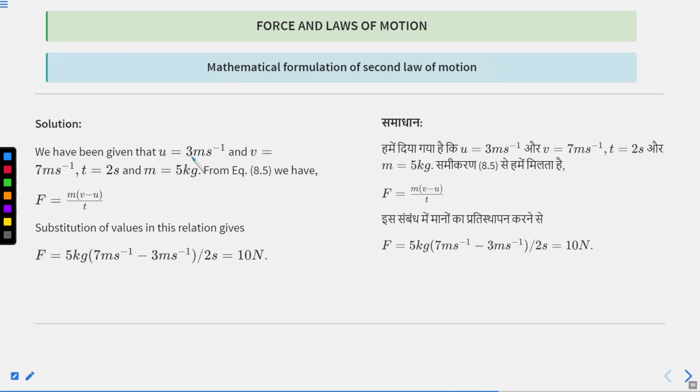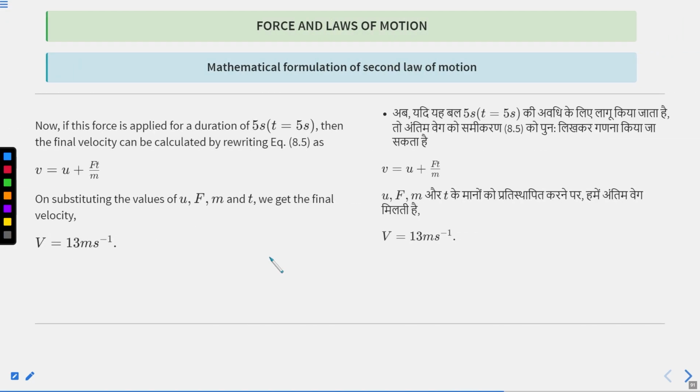So, initial velocity is given, final velocity is given, time is given, mass is given. So we will use this formula: change in momentum divided by time is equal to force. So force is equal to 5 times (7 minus 3) divided by 2. So it will become 5 into 4 divided by 2, or 5 times 2, which is 10 Newton. So the force is 10 Newton.